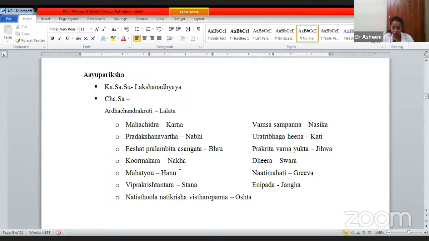Then Janga, Eni Padehe Pragoodaha Sirastita Sandhihi. He tells that Eni Pada means it should resemble a deer. Then Mahatyayo Hanu, the jaw should be large in size. And so on. I have put only a few for detail. You can refer to the 51st shloka of Charaka Samhita Sharirasthana 8th chapter.